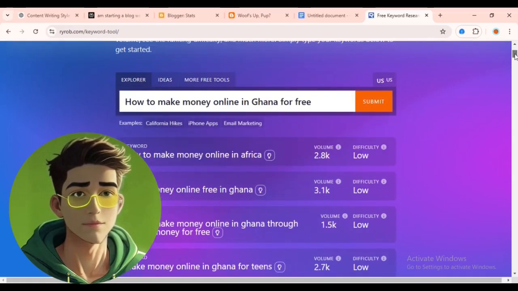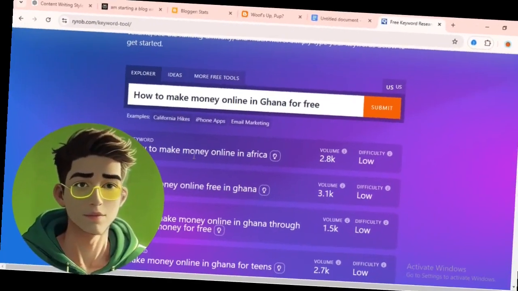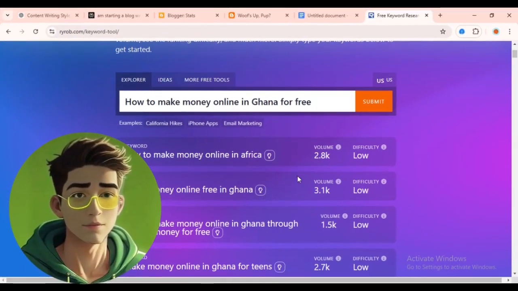Once we put in our keyword here, it's going to give us relevant keywords that we can write our articles about. As you can see, this article here, how to make money online in Africa, has 2.8k volume. That is the number of people searching for this type of article, and the difficulty here is very low, which means if you write this article for your blog website or for another site, that site is going to rank this article very easily.